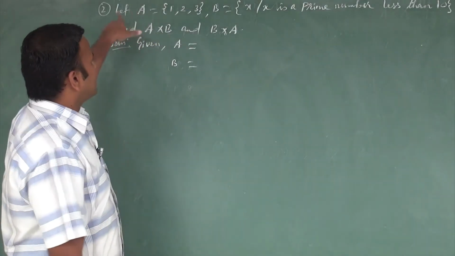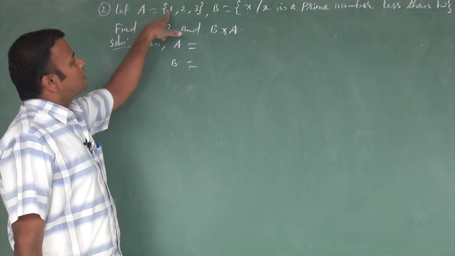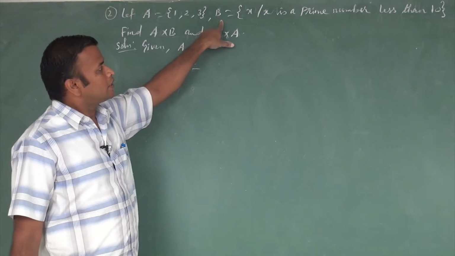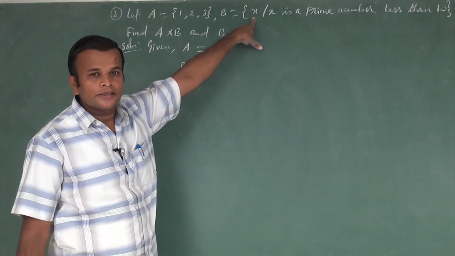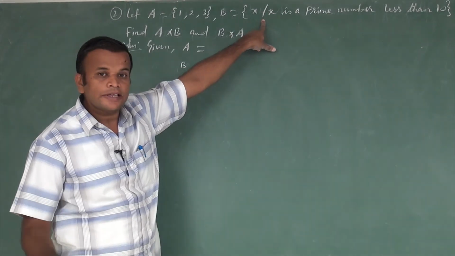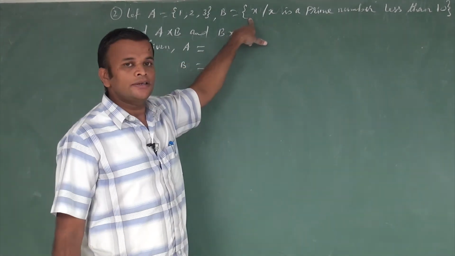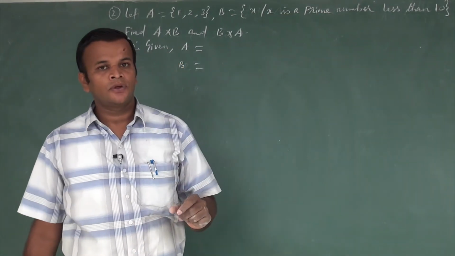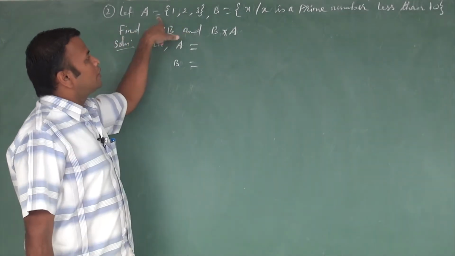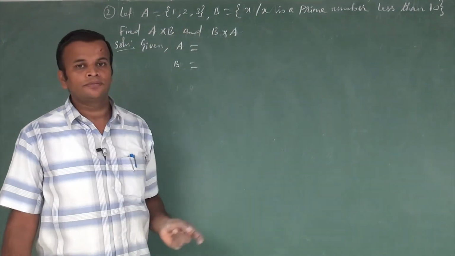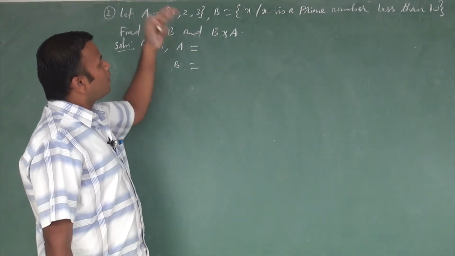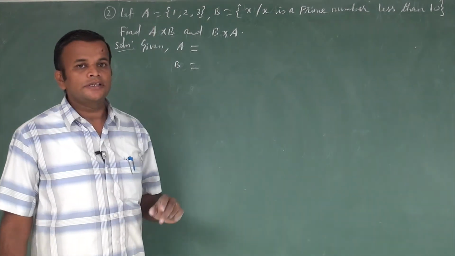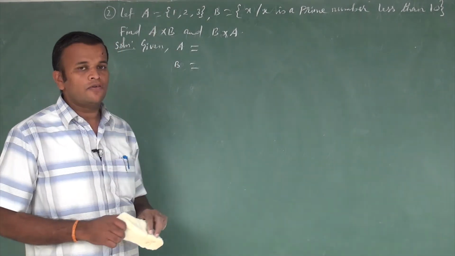The second question: set A's value is 1, 2, 3. The set A contains 3 elements, and B contains elements X. What is the name of the symbol? It's called such that. X satisfies one condition: X should be a prime number, and also less than 10. You know very well, the form is called a roster form, and this is a set builder form. So now we convert all the sets into roster form. A roster form is where we write all the elements. It is an easy way to write the Cartesian product of any two sets.